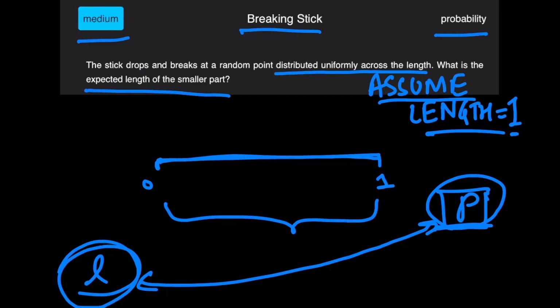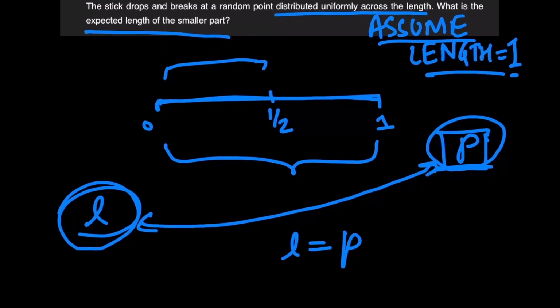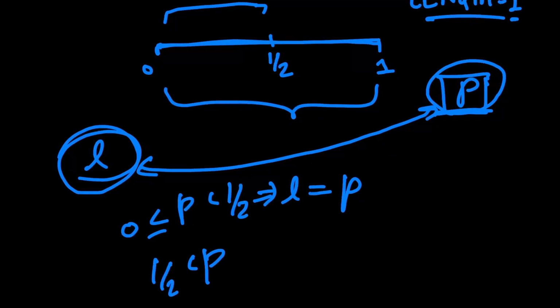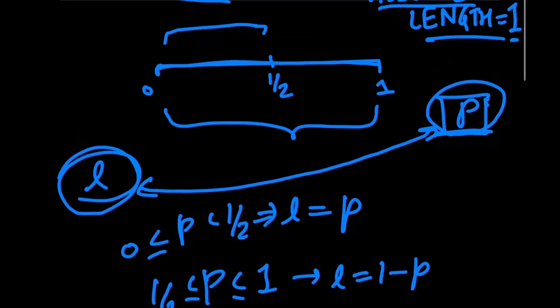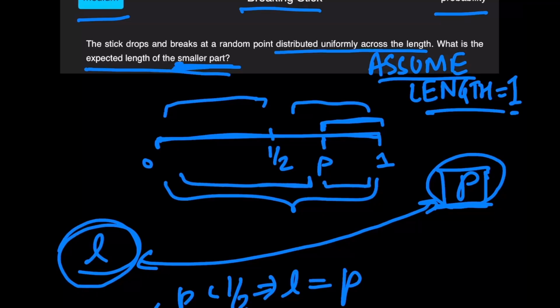Now, how is that? For the values where p is less than 1 by 2, p is basically the same as L. So L is equal to p for when p is in the range of 0 all the way up to 1 by 2. For the other range, let's say p is from 1 by 2 to 1, L is basically 1 minus p. Now, why do I say that? Because if p is over here in this range, then L is actually this value, because we're always going to consider the smaller part. So now we're not going to be considering this length, but actually this length, right?